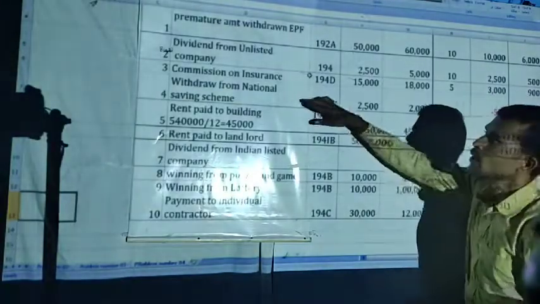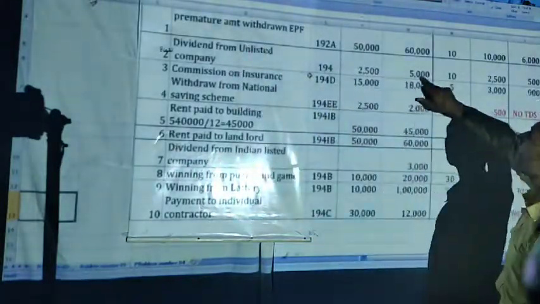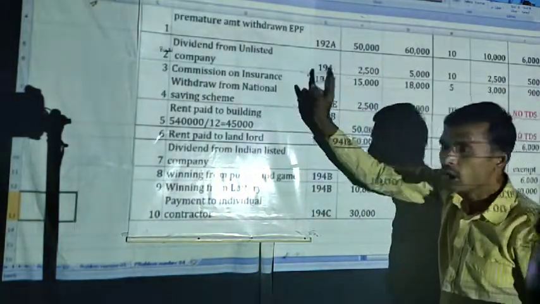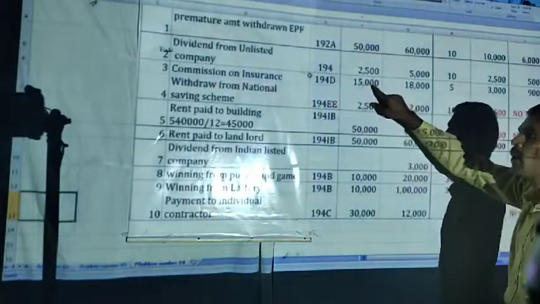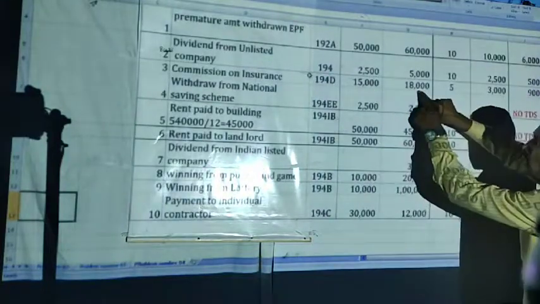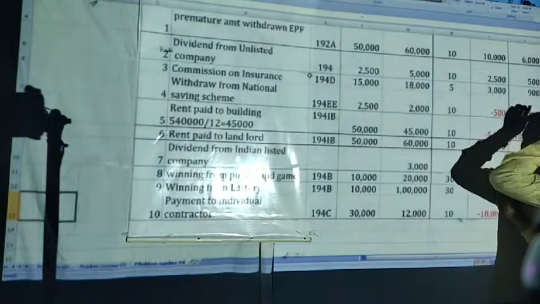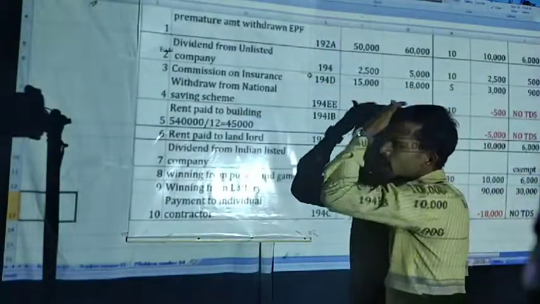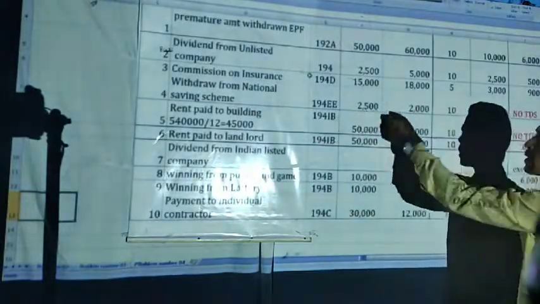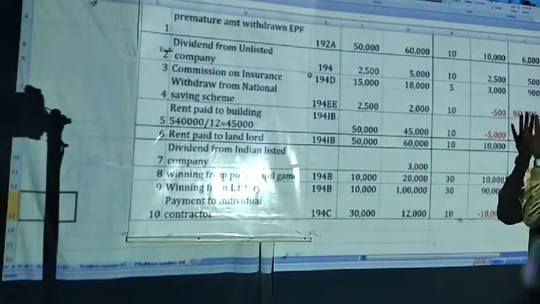Right, that's it. Dividend from unlisted company. Up to 2,500 no TDS. Amount is 5,000. 5,000 into 10%, 500. Next one, commission on insurance under section 194D. Up to 15,000 no TDS, but the amount is 18,000, hence it will attract 5% TDS. 18,000 into 5%, 900. Next one, withdrawal from National Savings Scheme 194EE, up to 2,500 no TDS, but here the amount is 2,000, hence it is a negative balance, no TDS.